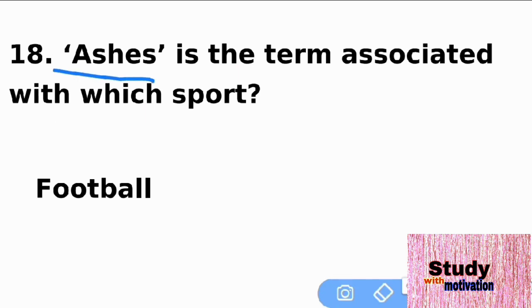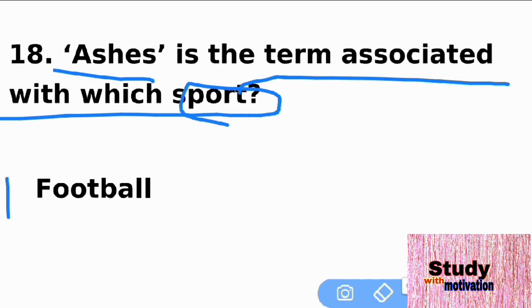The next question is 58. Ace is a term associated with which sport? That is football. Ace is a term in football.